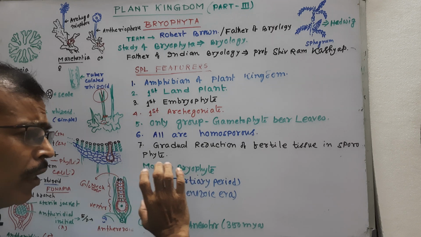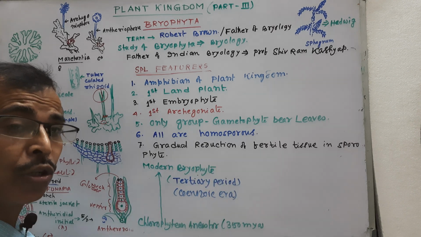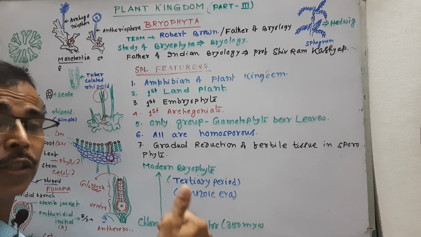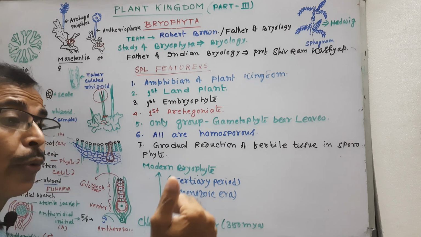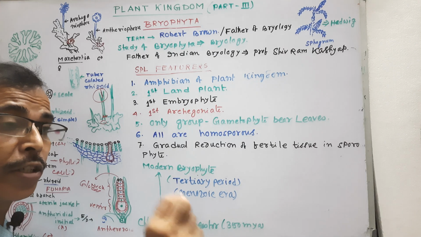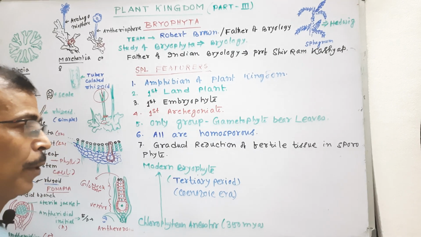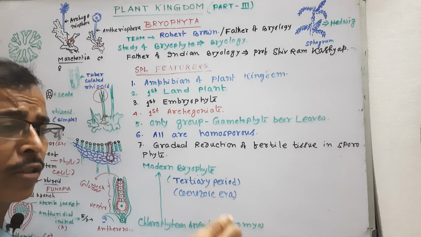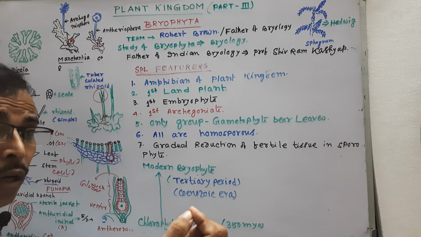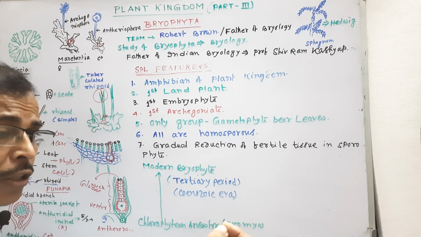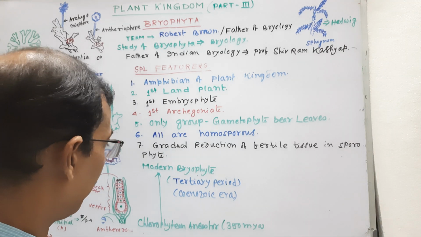So ultimately the fertile tissue becomes reduced. When we study Gymnosperm and Angiosperm, we see that the gametophyte is very much reduced. The male gametophyte consists of a pollen tube containing one vegetative cell or tube nucleus and two male gametes.